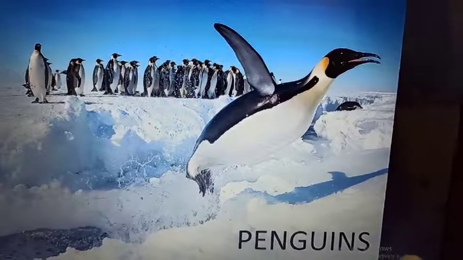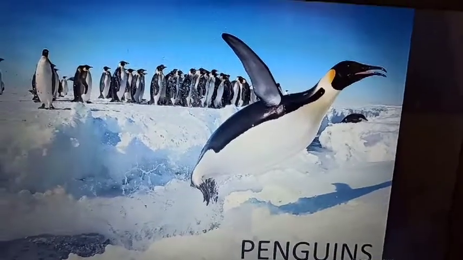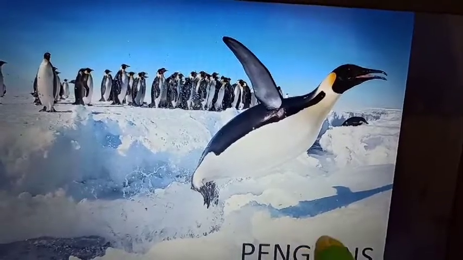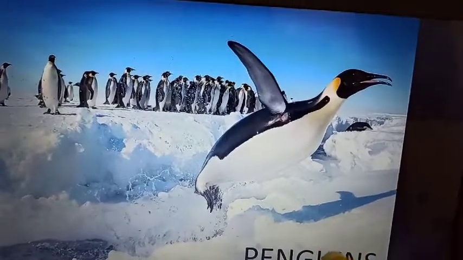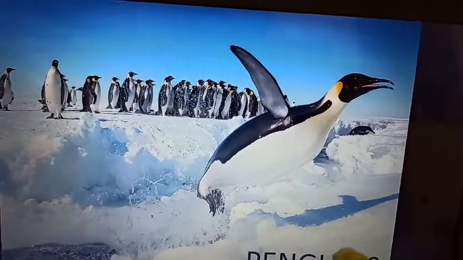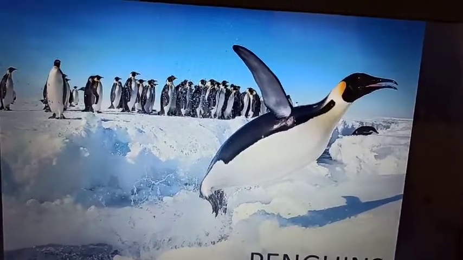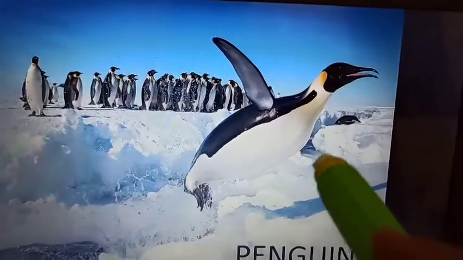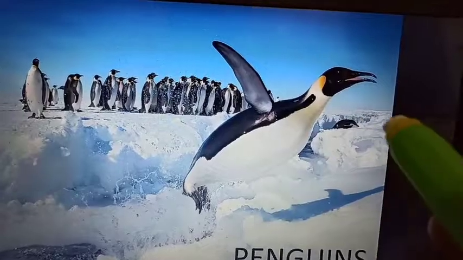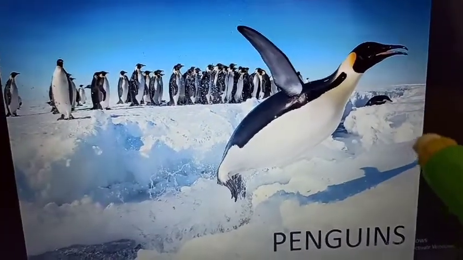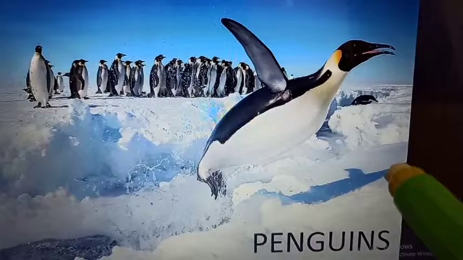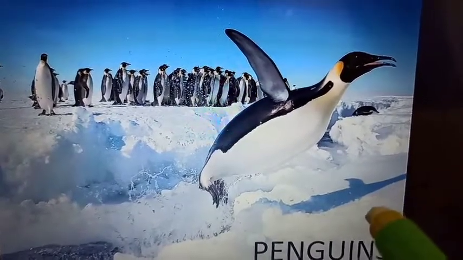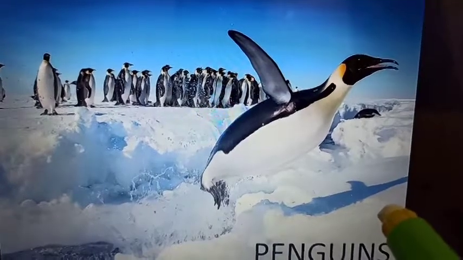And children, the female penguin lays eggs in the snow. They always keep their eggs inside the snow, and after laying eggs, they go again to the sea to catch some food for the developing babies or for the other members of their huddle.